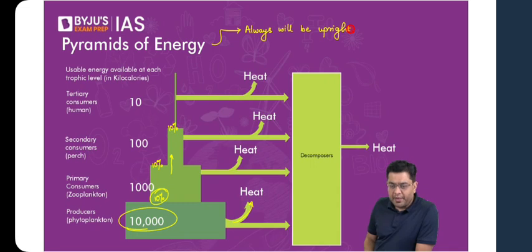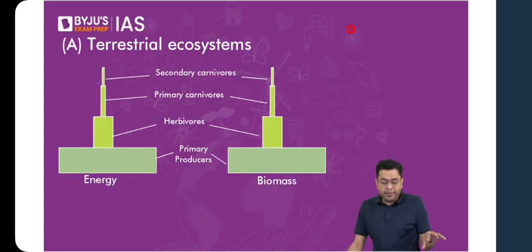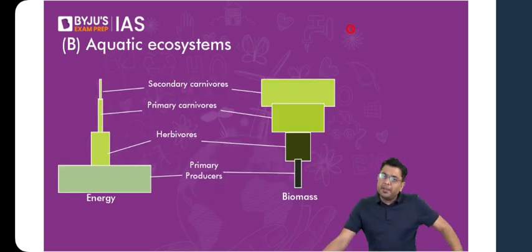So this is an example of the terrestrial ecosystem, where the pyramid of energy and the pyramid of biomass are both upright. But when we talk about the aquatic ecosystem, there the pyramid of biomass is inverted. Energy will always be upright. Okay, Sajan, that's the reason top predators are always less in number. Yes, and also competition determines the number of species at each trophic level.